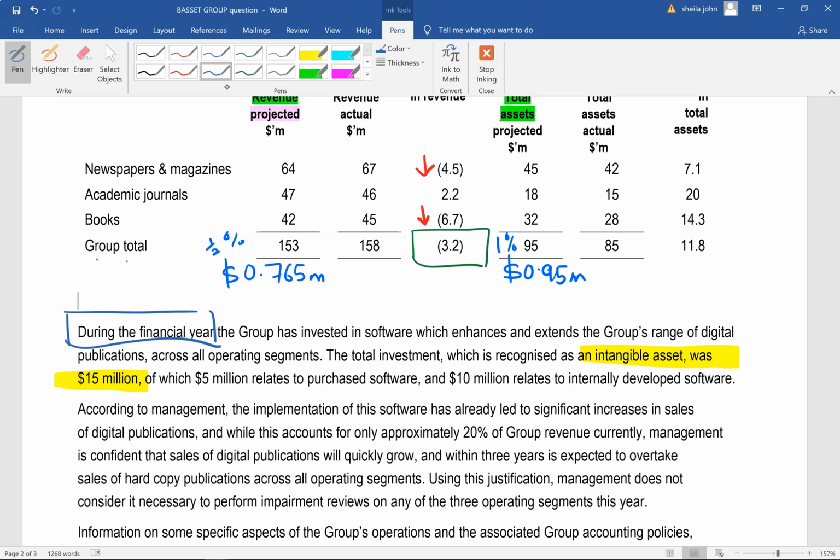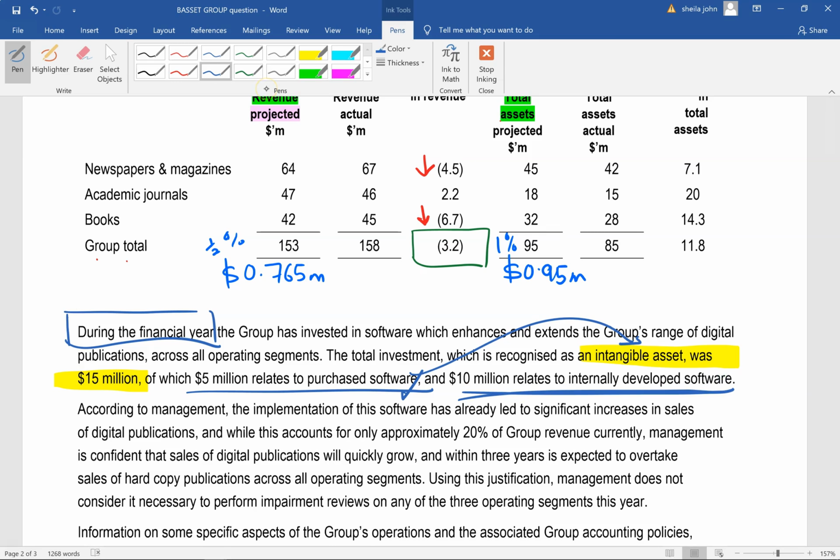And the 15 million is made up of 5 million, which relates to purchased software. So purchased software being called an intangible asset, that is fine. And 10 million relates to internally developed software. So you can only classify it as development if there are future economic benefits.